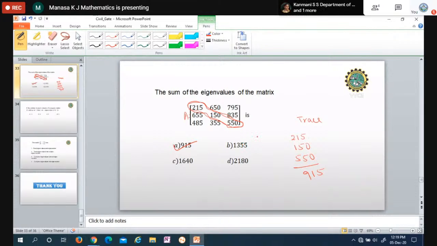So if you don't know the property, you have to find the characteristic equation first. Then when you solve the characteristic equation, you will get the eigenvalues and you have to find the sum. Or if you know the property, you can do it directly. Sum of the eigenvalues is equal to trace of the given matrix. So this is the trace of the given matrix. Just find the sum and that is the answer.